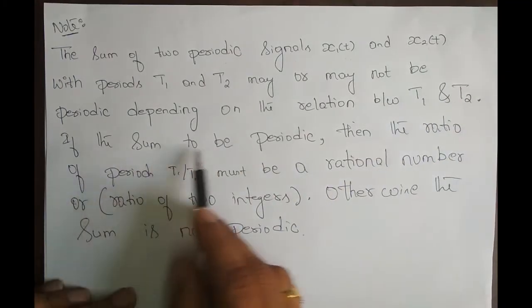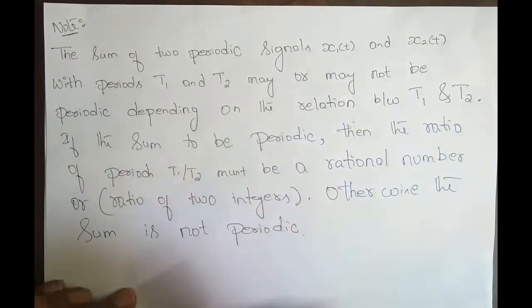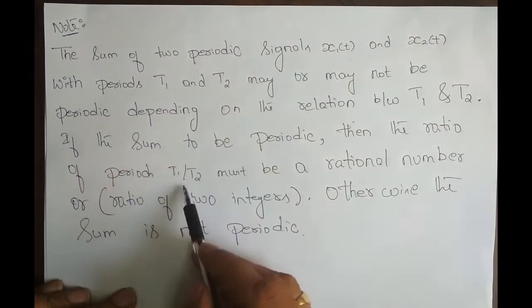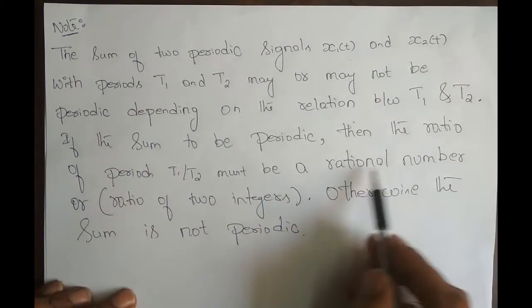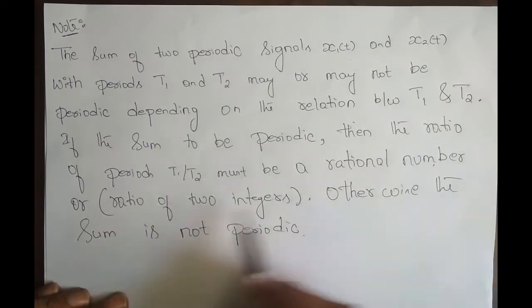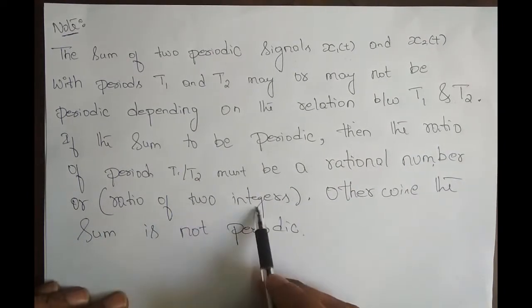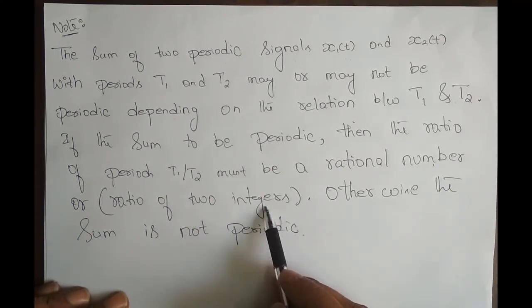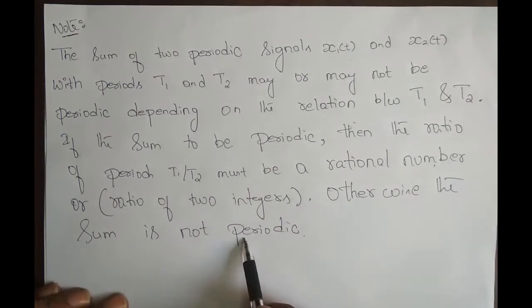If the sum is to be periodic, then the ratio of periods T1 by T2 must be a rational number. When I say rational number, it is nothing but a ratio of two integers. The numerator should be an integer and the denominator also should be an integer. Otherwise, the sum is not periodic.